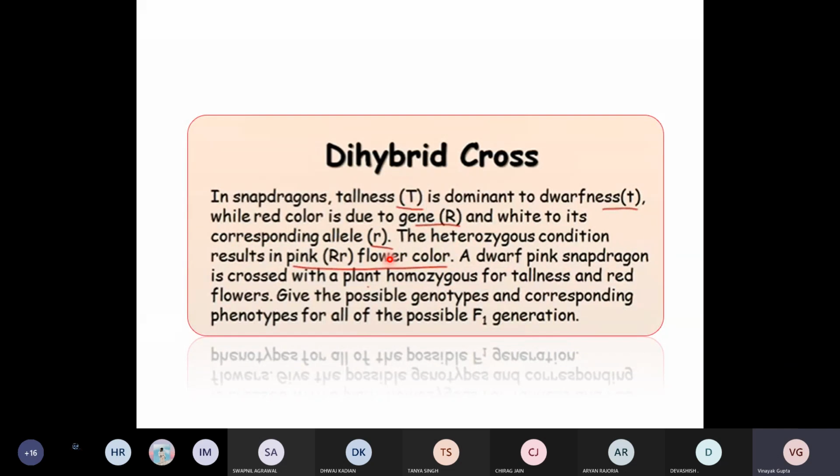Go through this question, make a Punnett square for this, and let me know your answers.